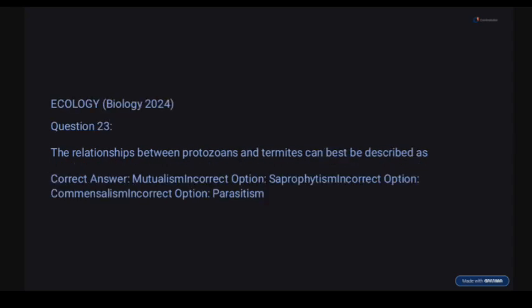Okay, so for saprophytism, this is just decomposing, it is not relevant to the discussion. Commensalism, one is benefiting, the other body is not benefiting from anything and it's also not harmed. Parasitism, this is very bad. One is benefiting and the other one is not benefiting from anything. Instead, that one is harmed. Okay.